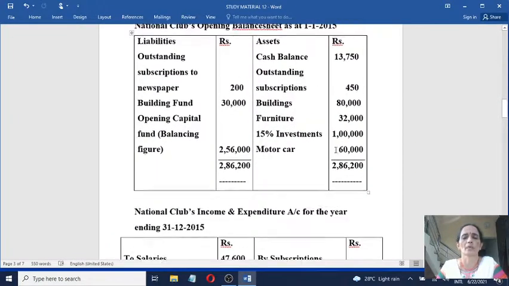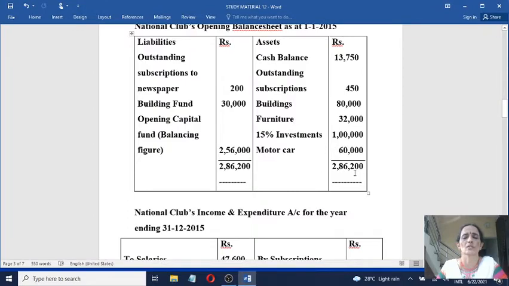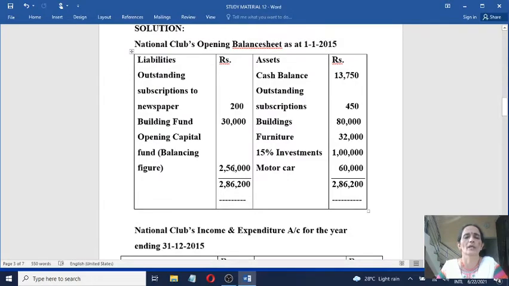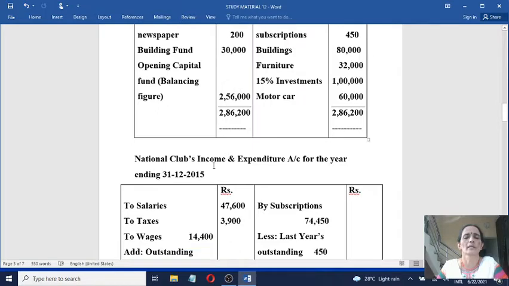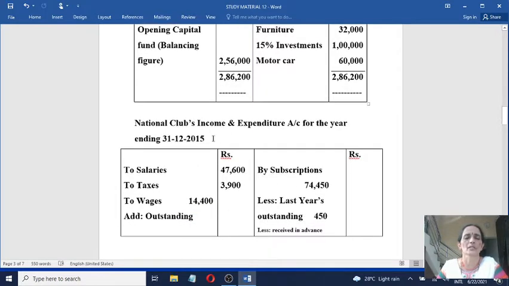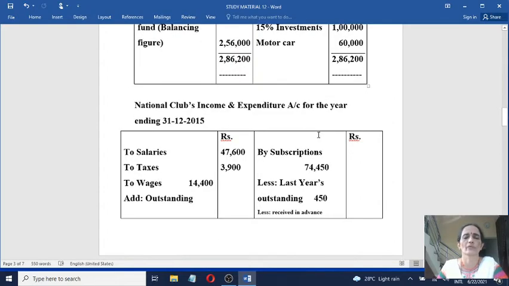Now total the opening balance sheet. Total is 2,86,200. So you will get a balancing figure of 2,56,000. This is nothing but opening capital fund. Then prepare income and expenditure account. Give the heading National Clubs Income and Expenditure Account for the year ending 31st December 2015.